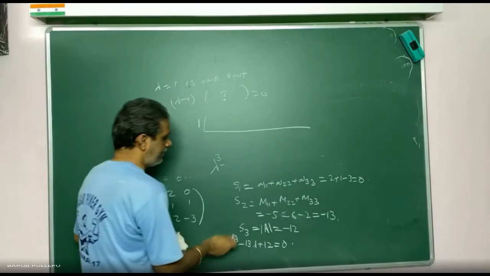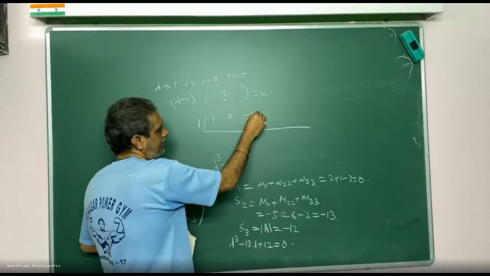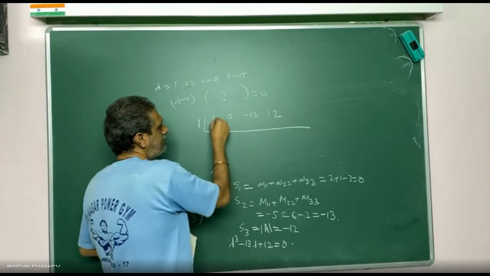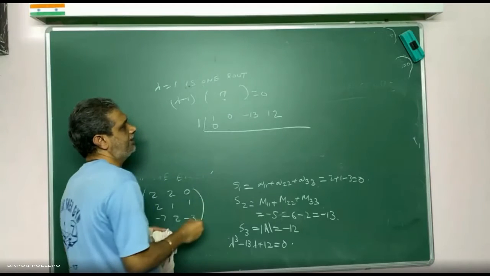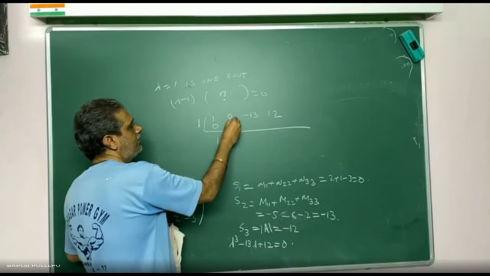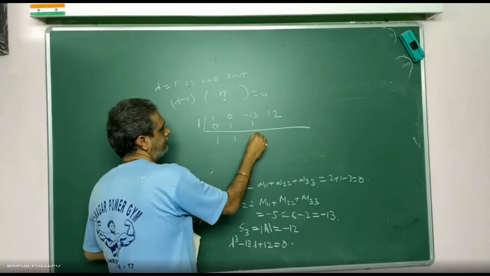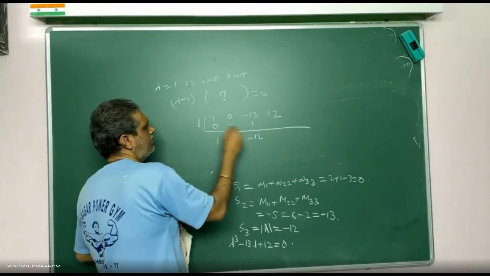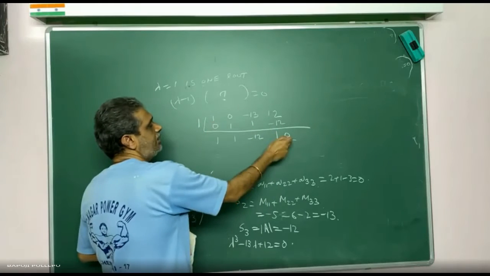Then lambda cube coefficient 1, lambda square 0, lambda coefficient minus 1, constant is minus 12. Always 1 below you can write 0. This question mark I want to find out. Correct? 1 plus 0 is 1. 1 into 1 is 1. 0 plus 1 is 1. 1 into 1 is 1. Then minus 12 plus 1 gives minus 11... if it is a root, the remainder should be 0.